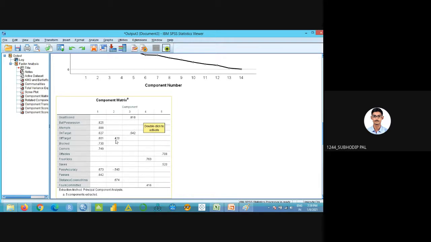Both values are greater than 0.4, right? So that is why two values are showing here. Got it?